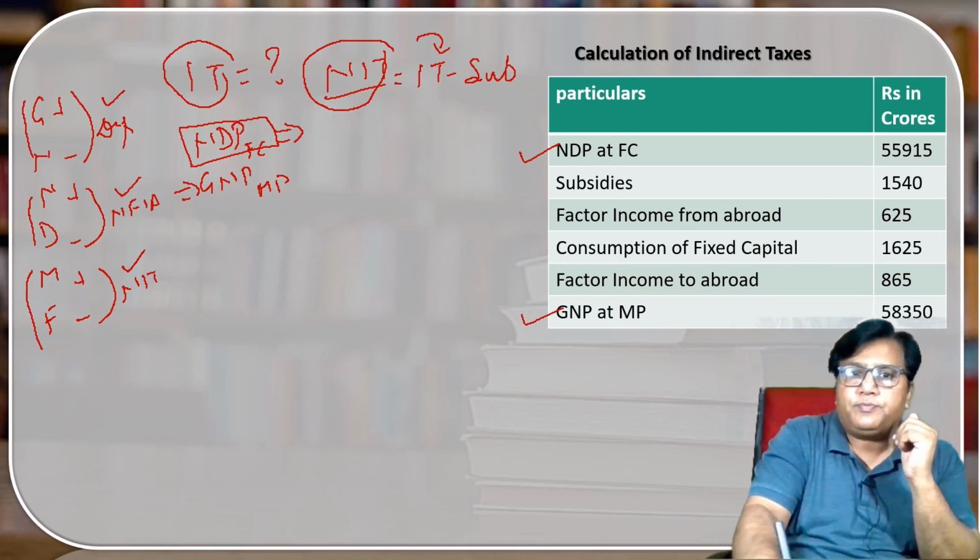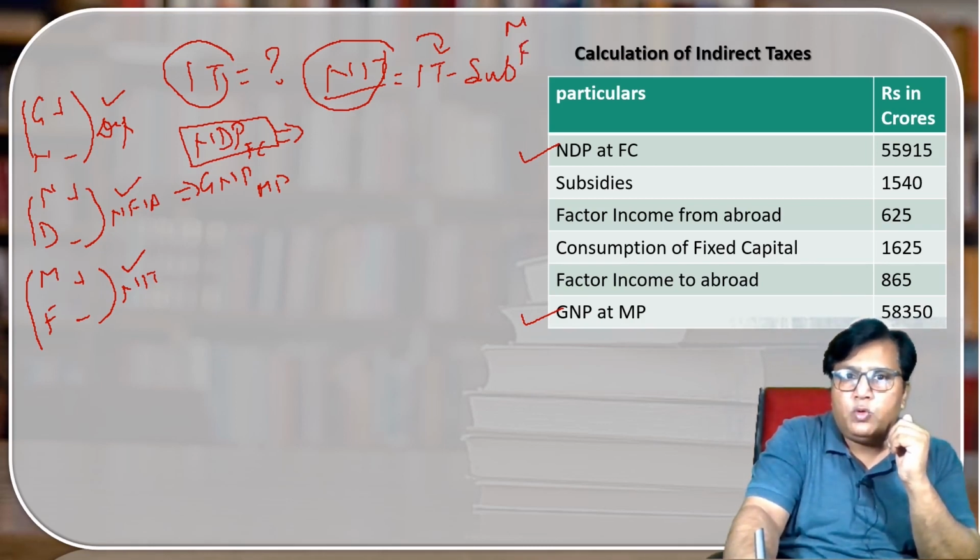It means that in the third block I have to take into account the factor cost and the market price, and we know that the difference between the market price and the factor cost is net indirect taxes. If I know the market price and the factor cost, then the difference between the two will be the NIT.